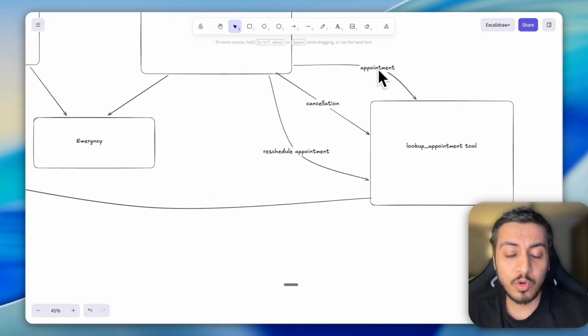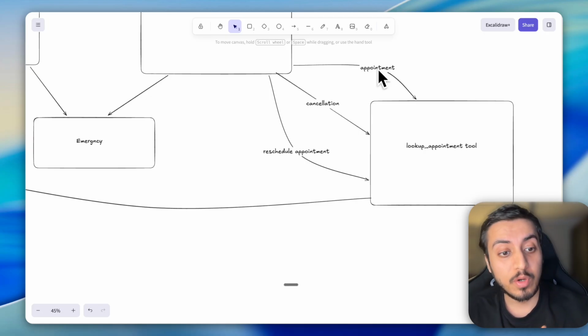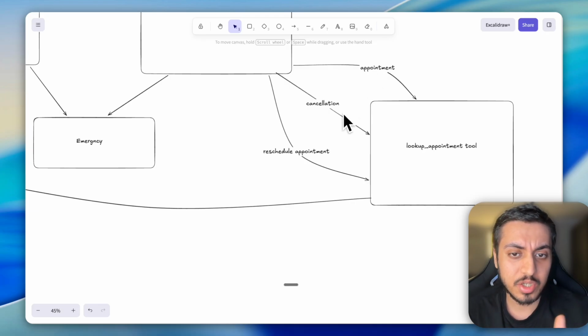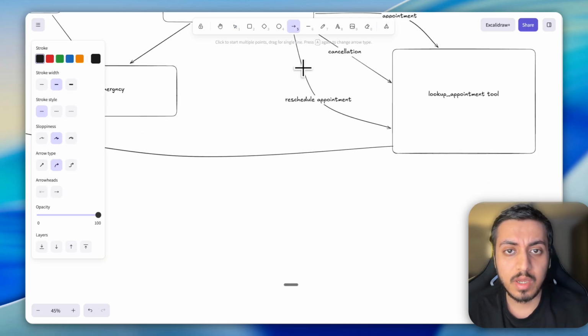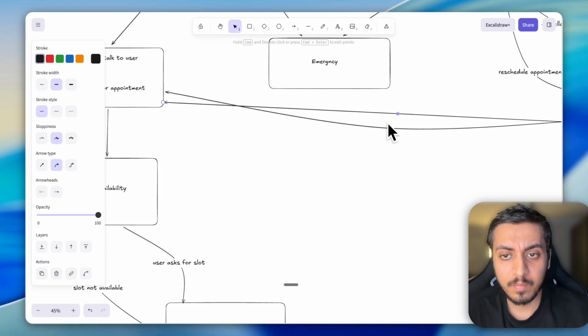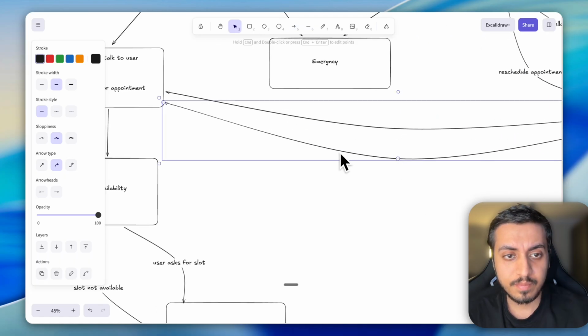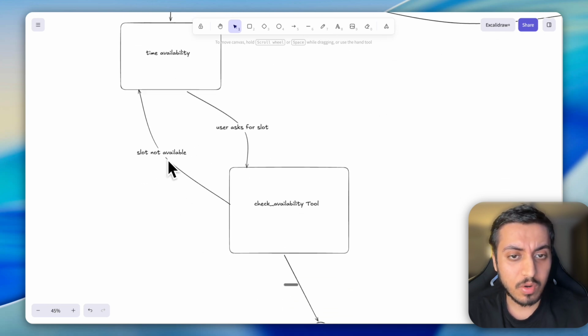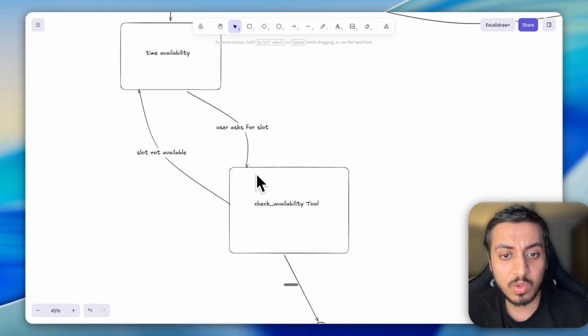In case of new appointment booking, let's say the user requested, I want to book an appointment, and an appointment already exists, so the agent can simply say, okay, would you like to reschedule the appointment? So that case will fall under the reschedule appointment case. So again, for the reschedule appointment, we'll go here. Now we'll check the time availability, slot not available, user asks for a slot, there will be a to and fro conversation.